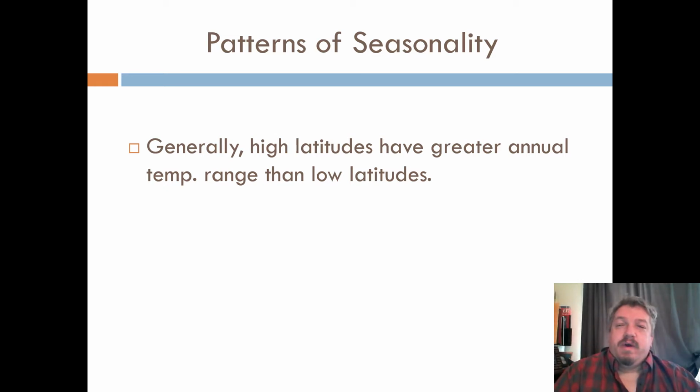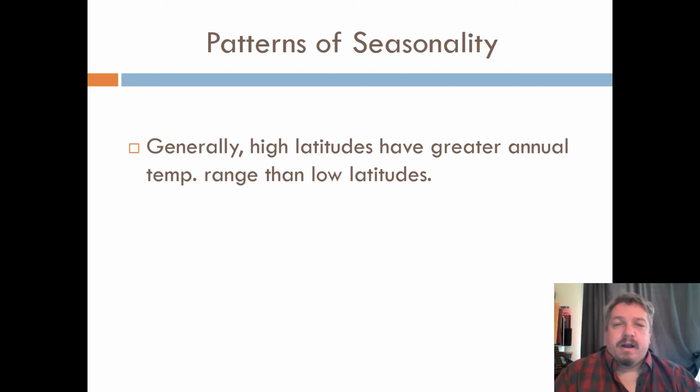Alright, so let's continue on talking about heat, temperatures, and seasons. So basically what we've been saying is this. There's a pattern to seasonality. The first pattern is that the further north or south you go, high latitudes, North Pole, South Pole, have a greater range of temperatures, right? The other pattern that we noticed is elevation, the higher up in the mountains you go.